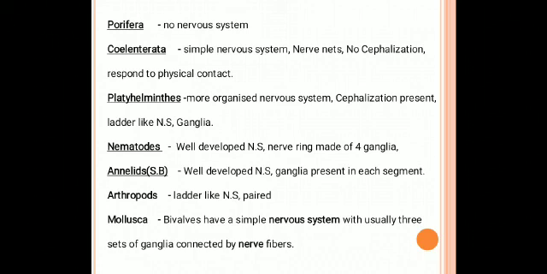Mollusca, such as bivalves, have a simple nervous system with usually 3 sets of ganglia connected by nerve fibers. These are the nervous systems present in the different types of animals in the animal kingdom. Okay, thank you.